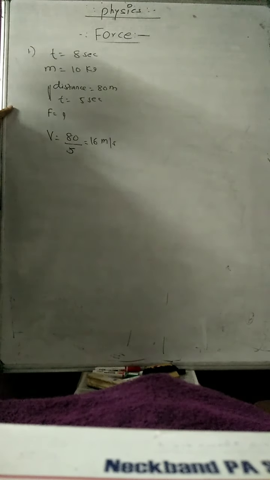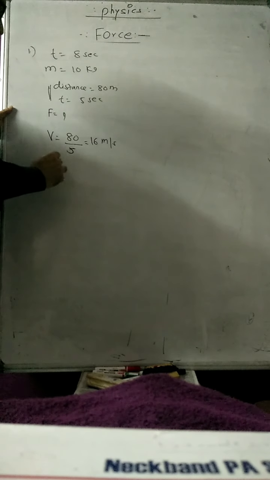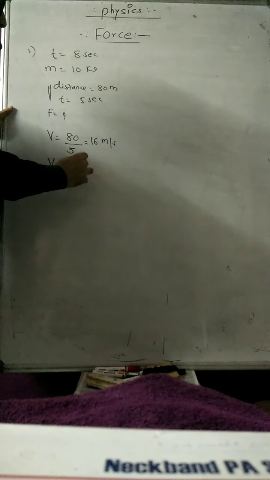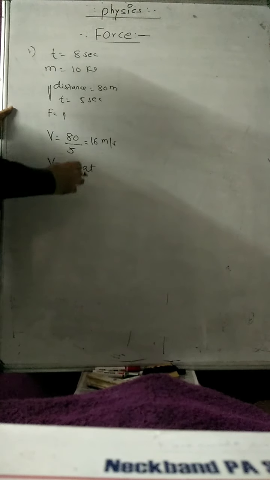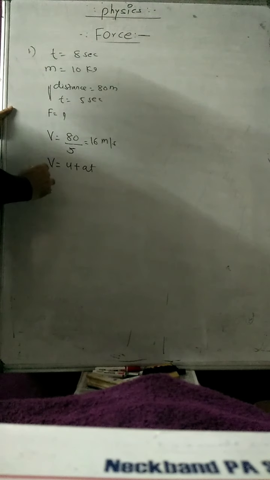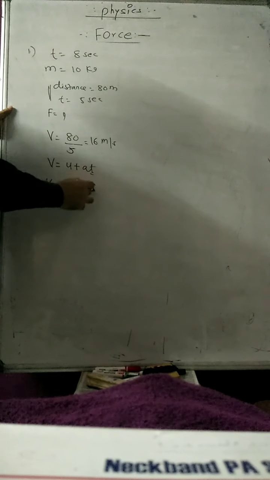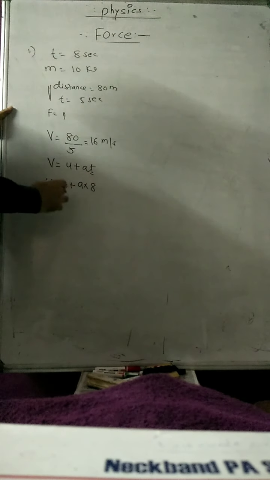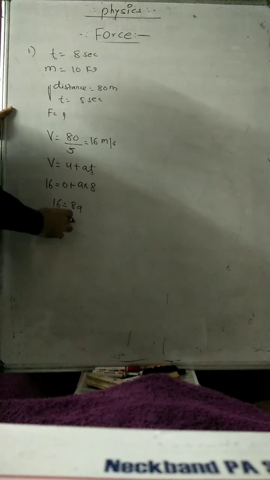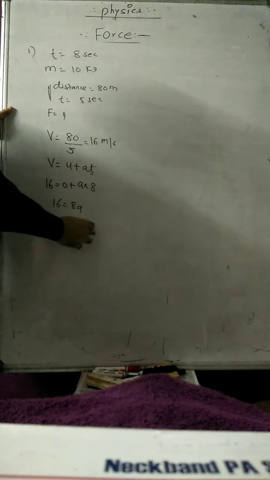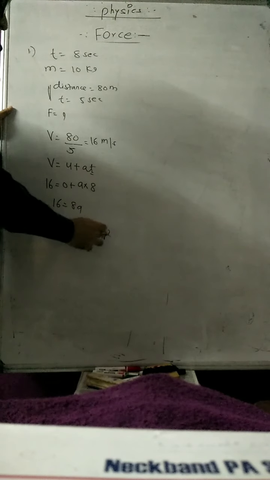Once you have the final velocity, you have the first kinematic equation, v is equal to u plus at. Now the final velocity of that body will be 16, the initial velocity is 0, a we want to find out, and the time for which the force acts on the body is 8 seconds. So 16 is equal to 8a, a is equal to 16 by 8, that is equal to 2 meter per second square.